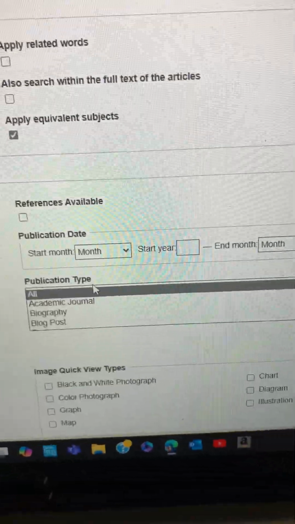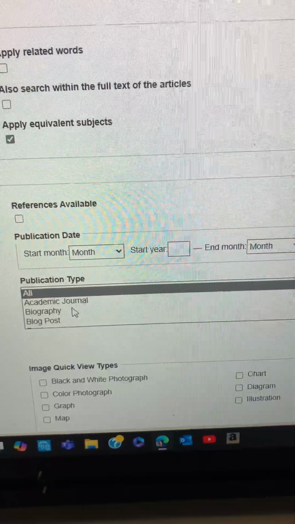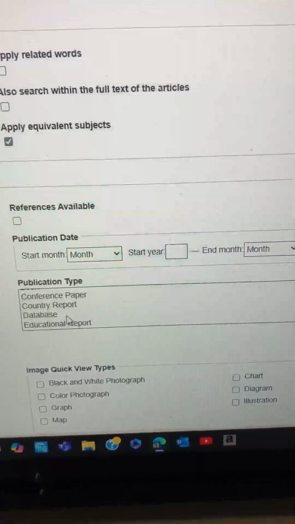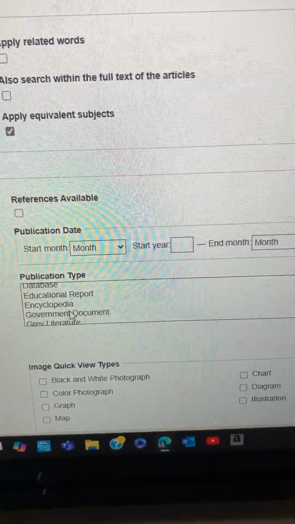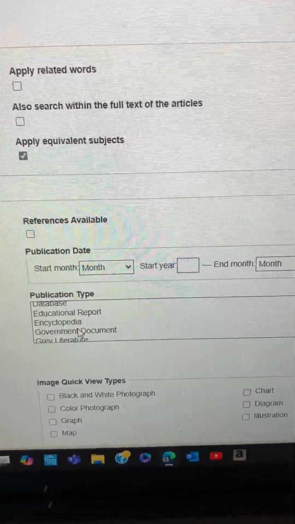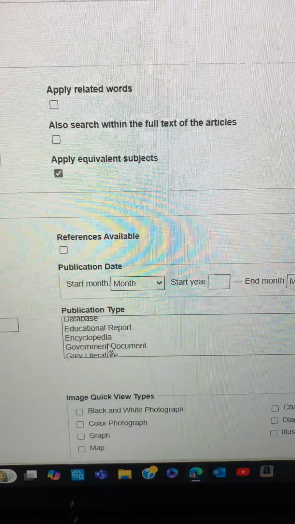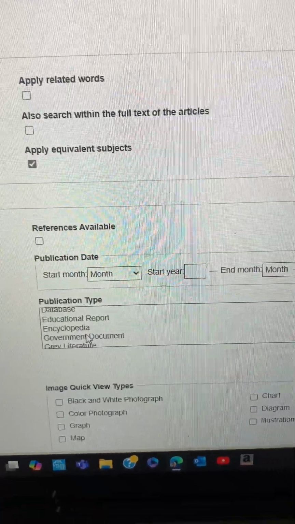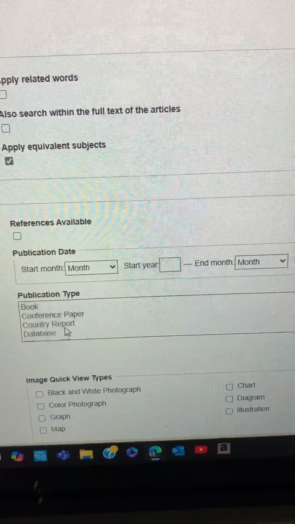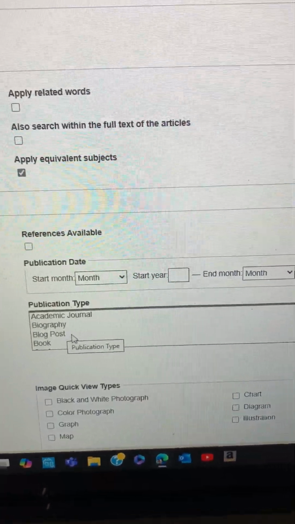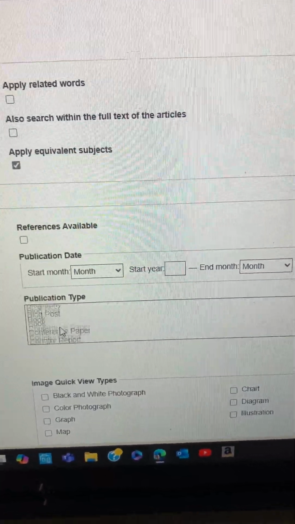But you can see here in the publication type: academic journal, biography, blog posts, and it depends on what you're researching as to what's going to be the best resource for you. If you're writing a paper about voice control in social media, then maybe something like a blog post might be helpful because it's more current.